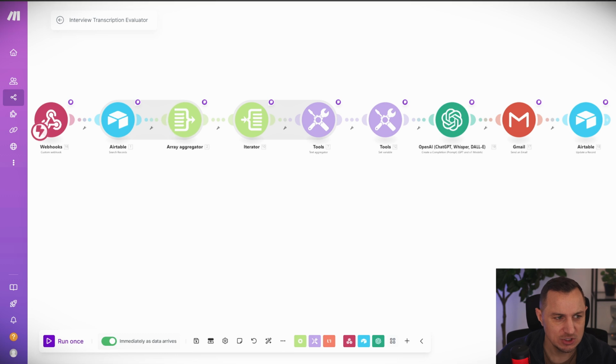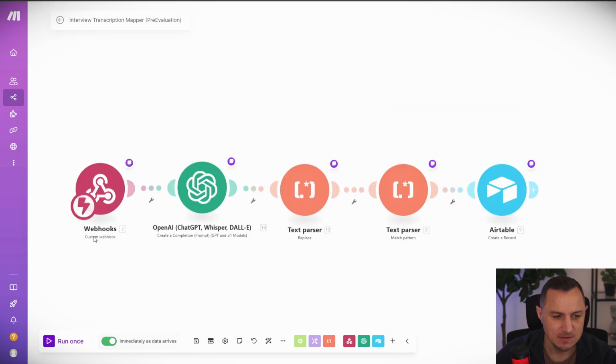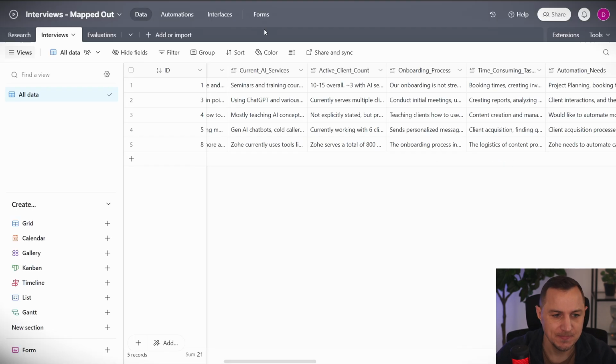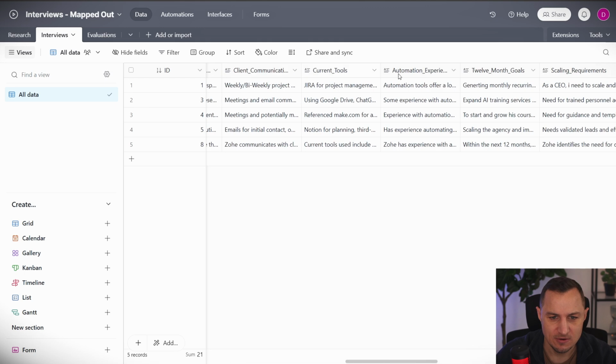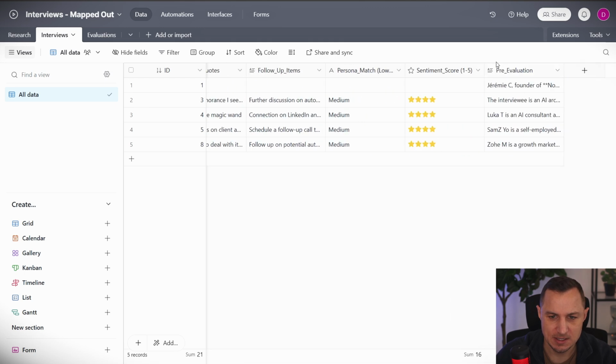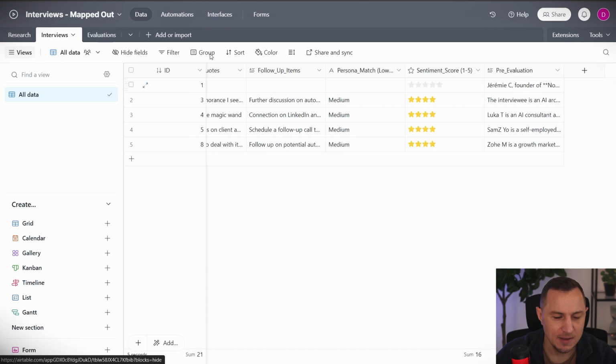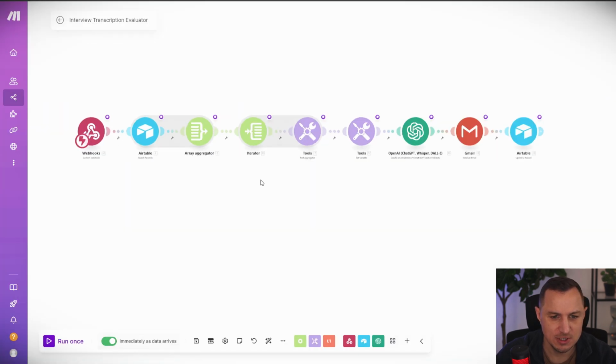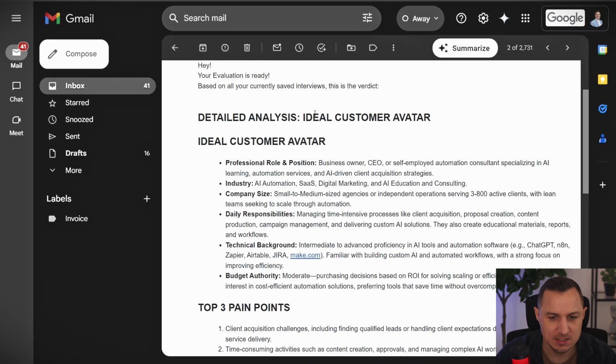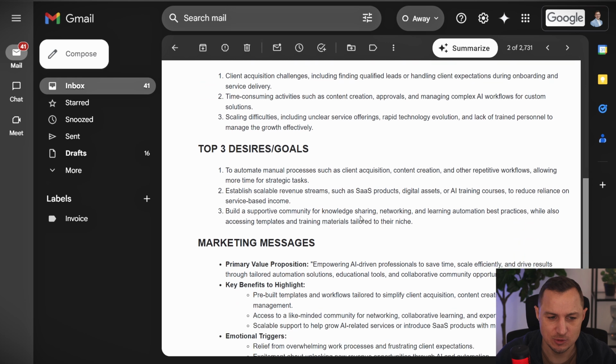And I'm using a ChatGPT module here, this one here, so that it takes the interview, the transcript, and it puts it into the right format for me. All right. And then I have this beautiful format with all of these columns. And then I can take all of these columns and evaluate them. That's one thing. Or in the end, run it through this automation right here. And what that automation does is it takes all the responses that I got and evaluates all of these responses in order to then finally create this report, this output for me.